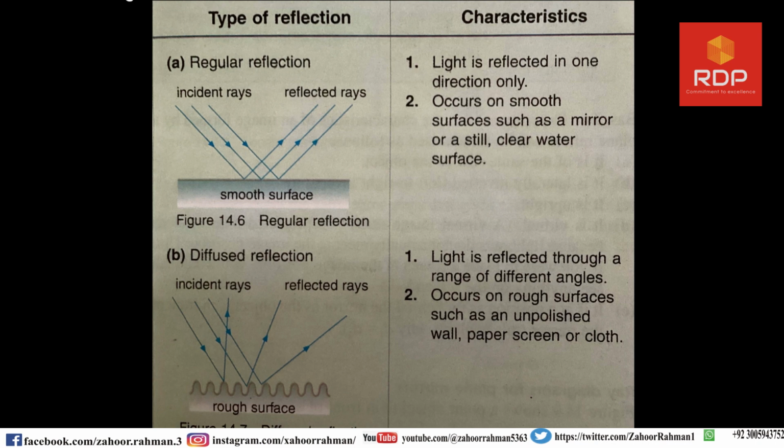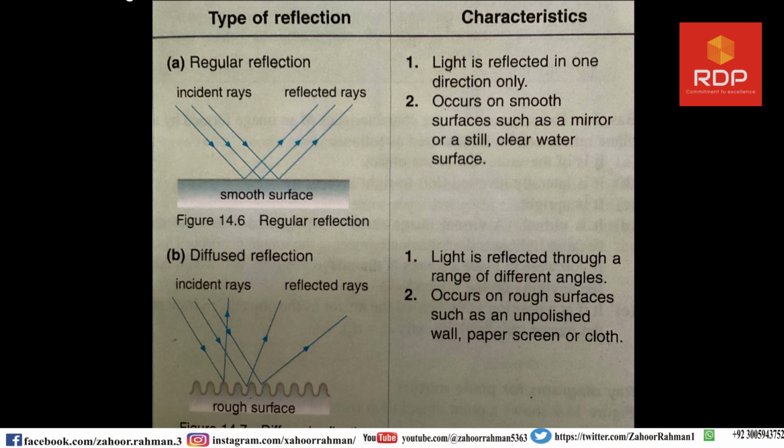The angle of incidence must be equal to the angle of reflection. So they will all lie in the same plane as well. So the two laws which we discussed yesterday are not only applicable to the regular reflection, they are also applicable to the irregular reflection as well.